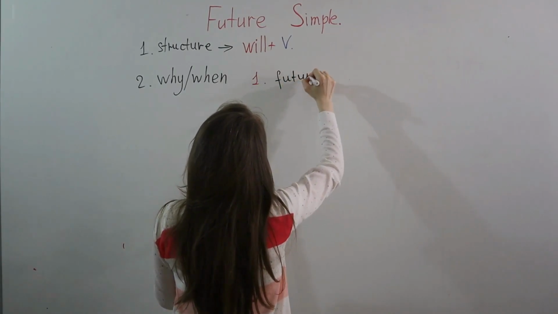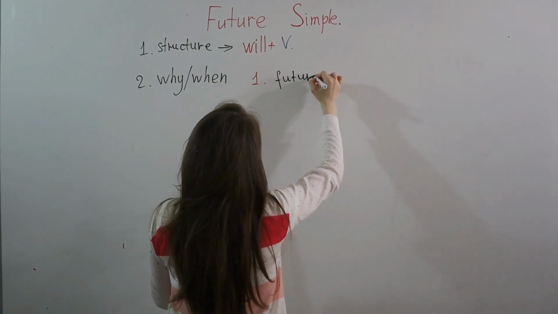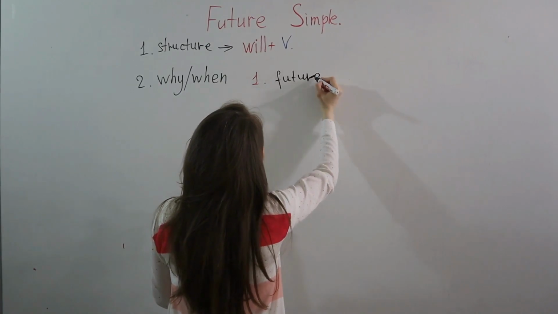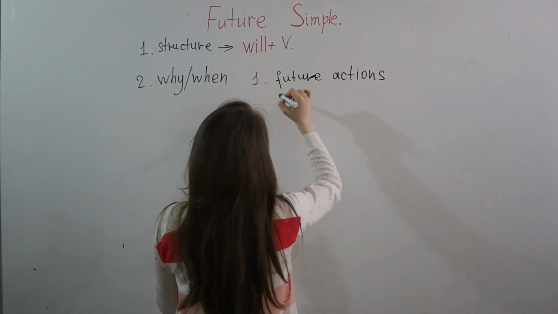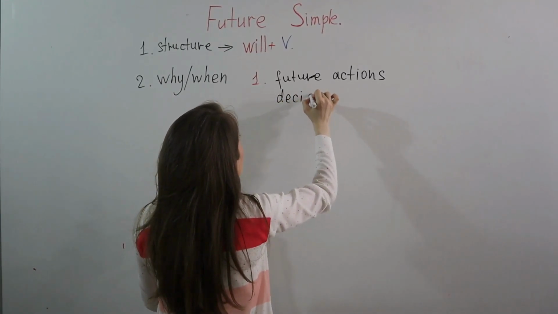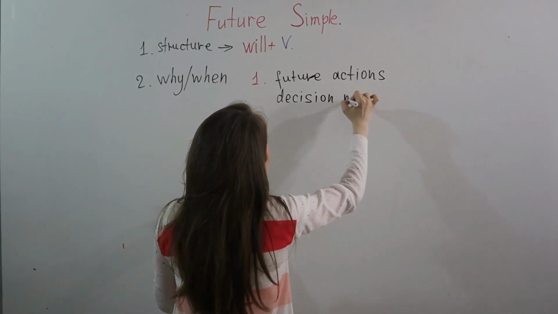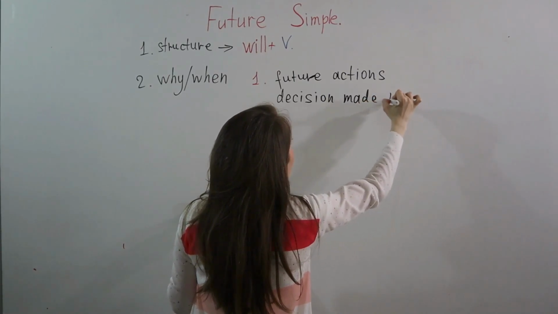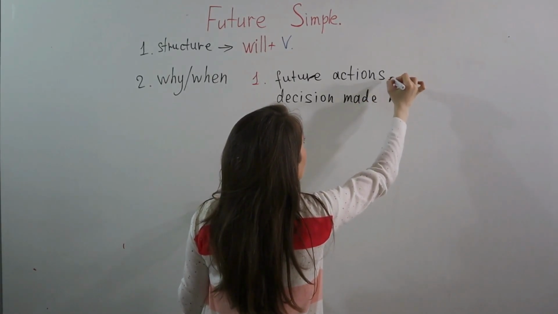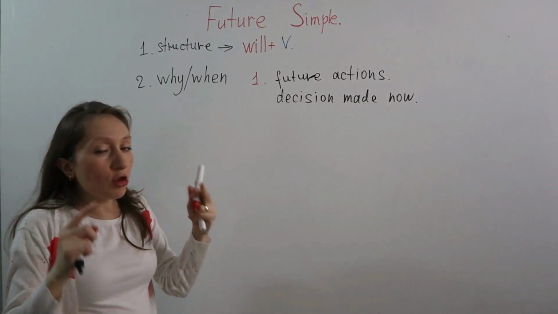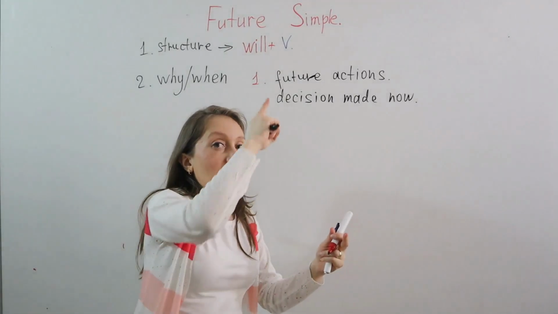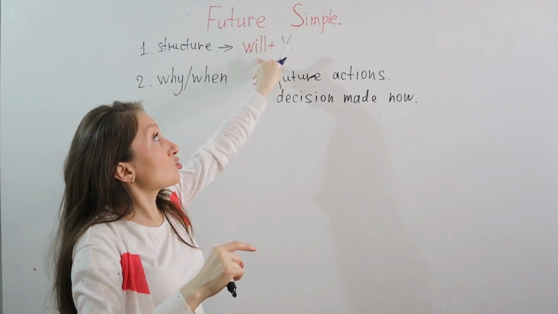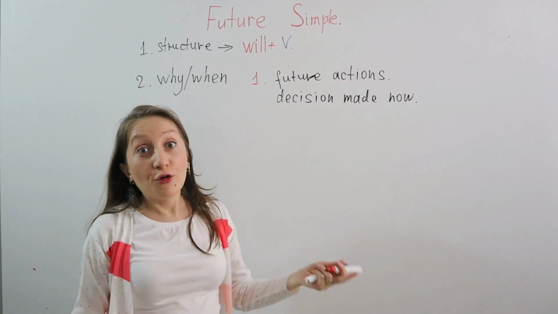Future actions. And I can add decision made now. Right? So when you make the decision right now, you use future simple construction, will plus verb.